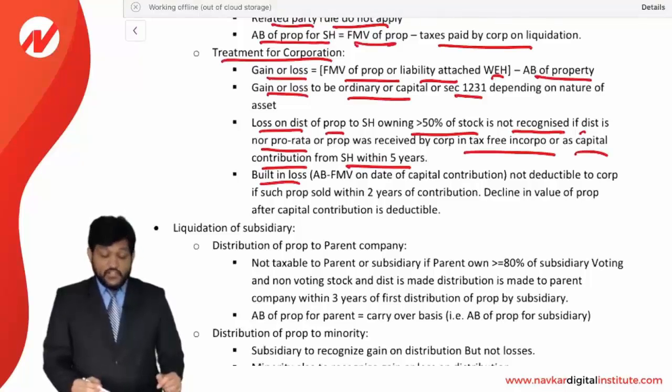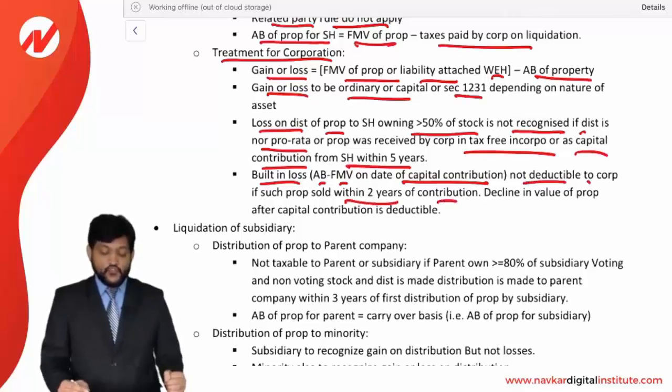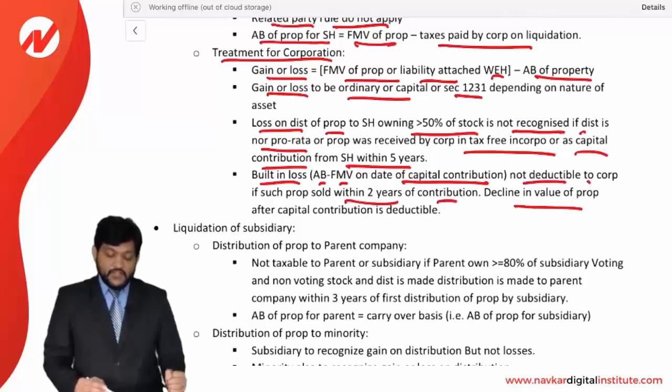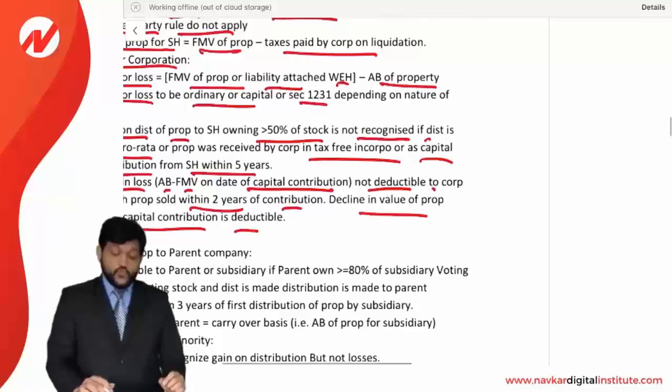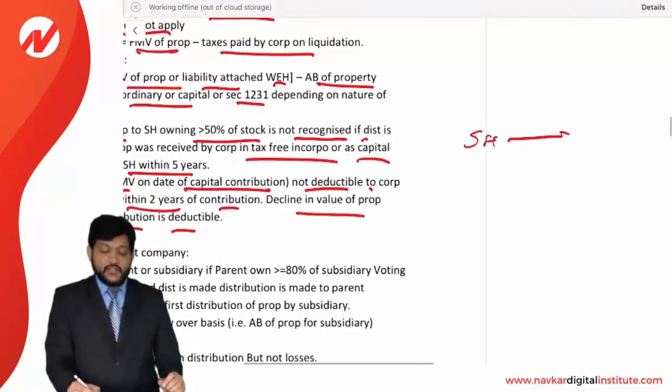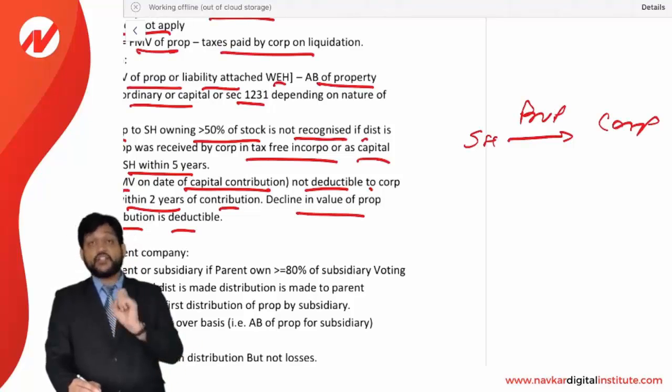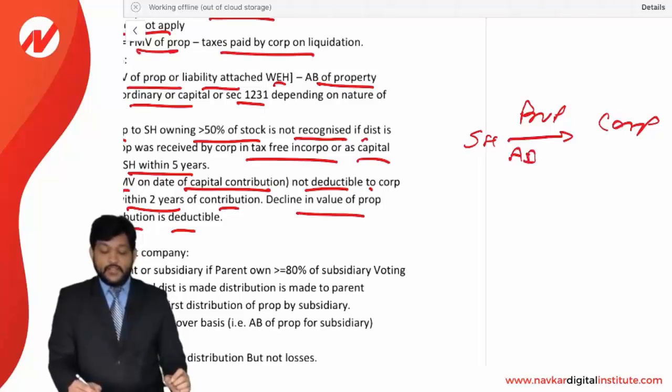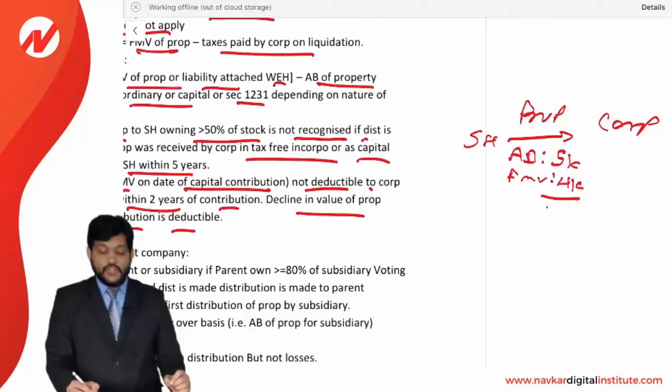Built-in loss. Built-in loss means what? Adjusted basis less FMV on the date of capital contribution. It is called a built-in loss. Not deductible to the corporation if such property is sold within 2 years from the contribution. Decline in the value of property after capital contribution is deductible. Look at this. What do they want to say? A shareholder contributed a property to a corporation. When he contributed the property to the corporation, for example, adjusted basis was 5,000 and FMV was, let us say, 4,000. So there is a loss of 1,000. This is called a built-in loss.